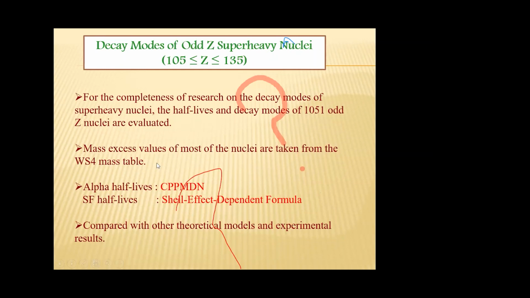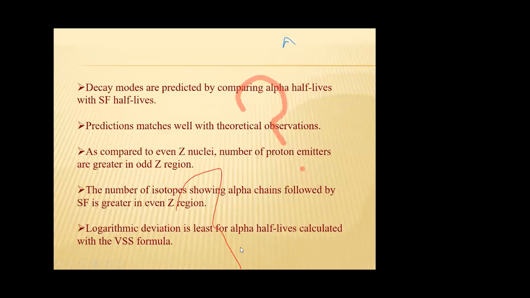As earlier, mass excess values are taken from WS for mass table, alpha half-life using CPPM and DN, and spontaneous fission half-life using a shell effect dependent formula. By comparing alpha half-life with the spontaneous fission half-life, we can predict the decay modes. Predictions match well with other theoretical observations.